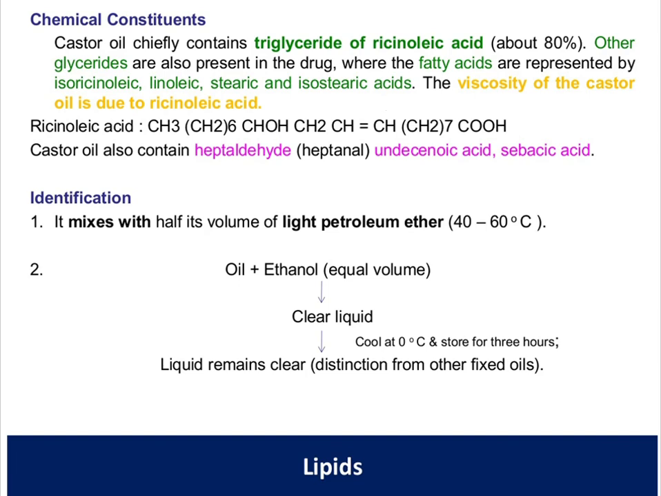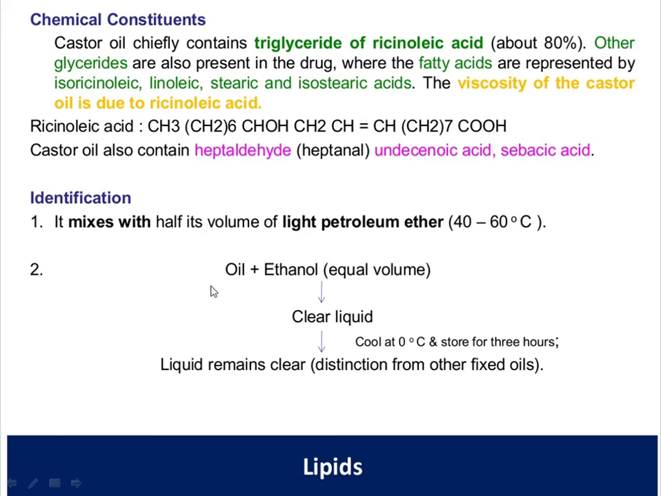Next is the identification test for castor oil. It mixes with half its volume of light petroleum ether. If you take 1 ml of castor oil and add 0.5 ml of light petroleum ether at 40 to 60 degrees centigrade, it is completely mixed.